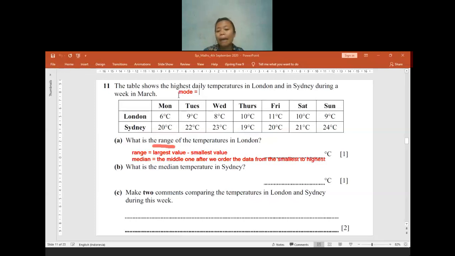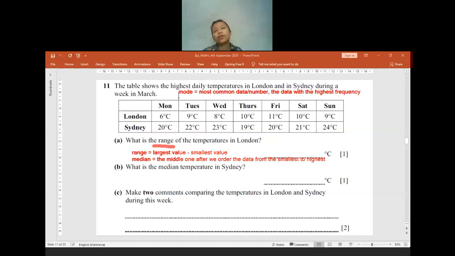So the mode is the most common number, correct? The most common data, or number. This is what we call mode. The most value is also okay, depending on what data is given, or the highest frequency. The data with the highest frequency is also okay, because sometimes the data will not be given in numbers. That's why we cannot say the most value or anything like that, but the data with the highest frequency.